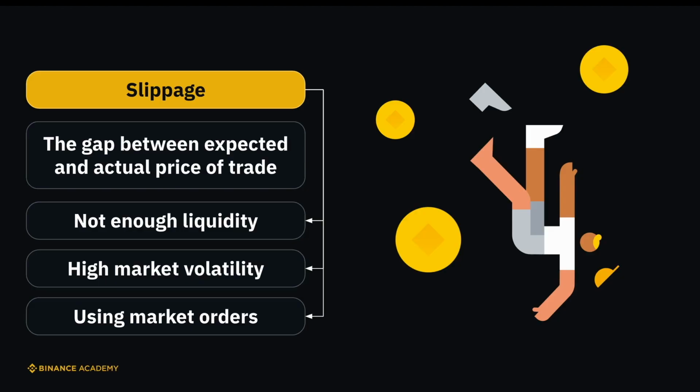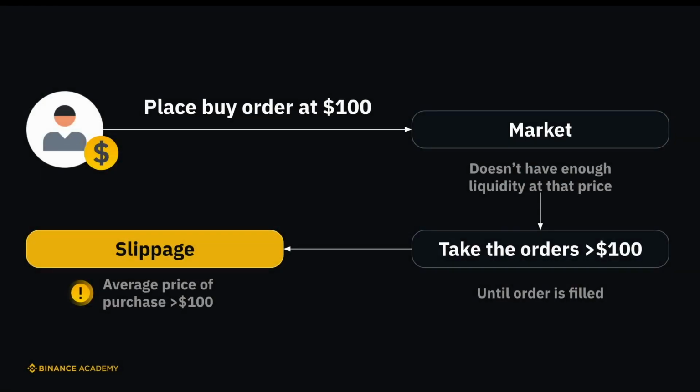For example, suppose you want to place a large market buy order at $100, but the market doesn't have the necessary liquidity to fill your order at that price. As a result, you will have to take the orders above the $100 mark until your order is filled entirely. This will cause the average price of your purchase to be higher than $100, and that's what we call slippage.